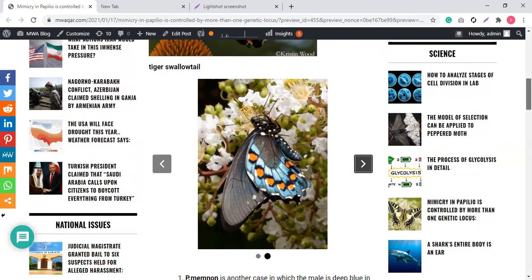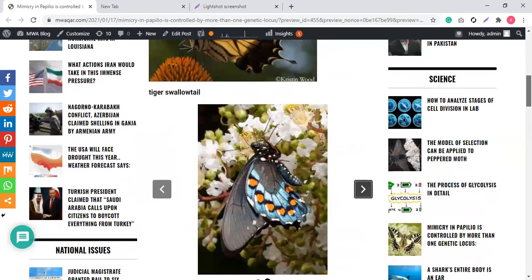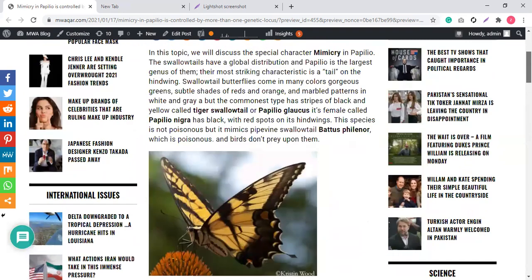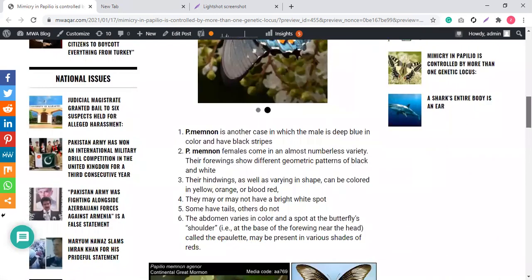So this butterfly in itself is not dangerous, but mimicking the dangerous butterfly makes it easy for the female. And birds don't prey upon them. That I already explained.